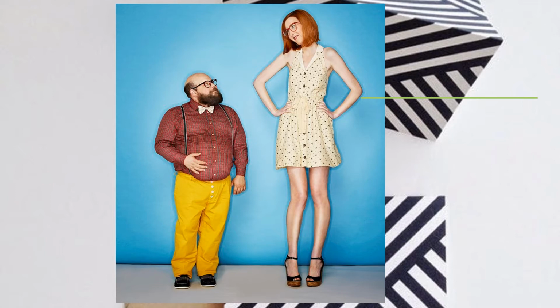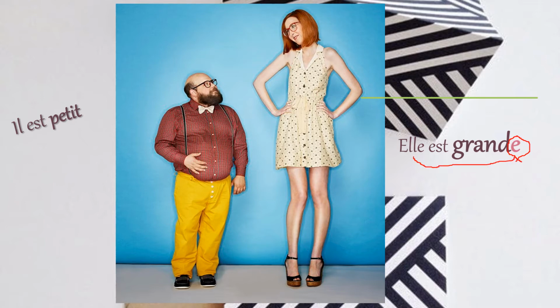Okay, so let's see how we say she is tall. Alright, let's go. So that's elle est grande. Elle est grande. Alright, and the opposite of that, well, let's not go the opposite just yet. Elle est grande, she is tall. Elle est grande, and we notice that we have an E here at the end, okay? Because we had to make grande, the adjective, agree with elle, the subject pronoun.